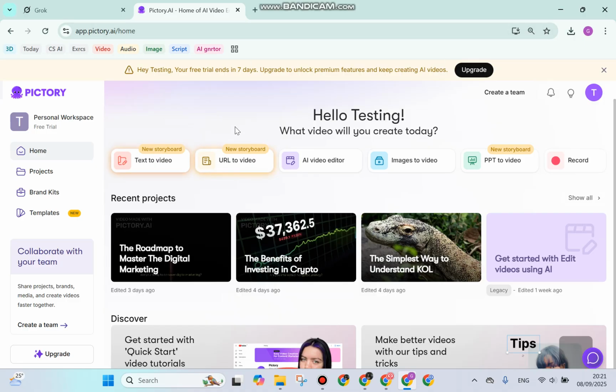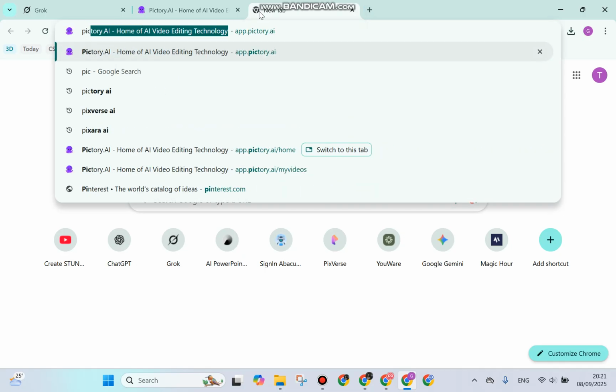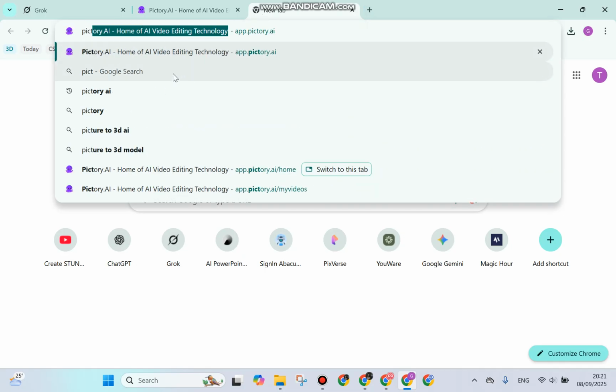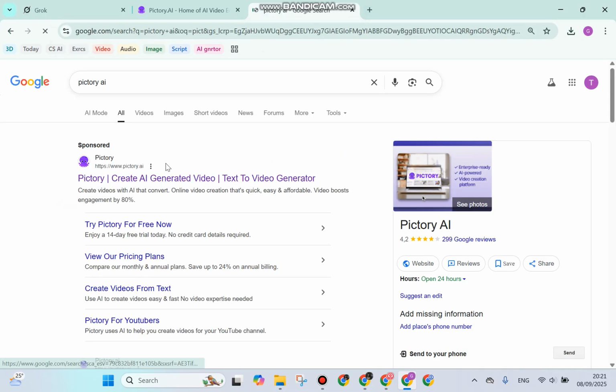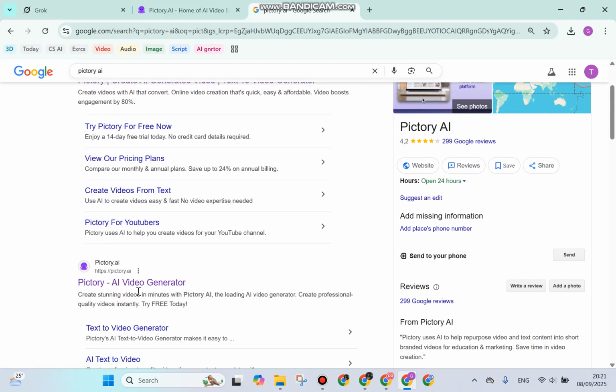So here I'm accessing Pictory AI, and I prefer to access it from my PC to get a more spacious view. In Google Chrome you can simply type Pictory AI, and this is the look when you search for it.